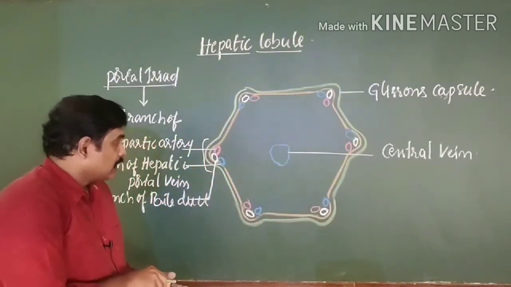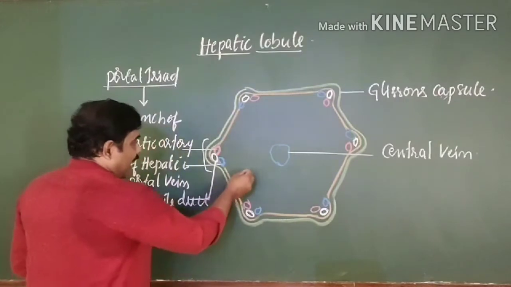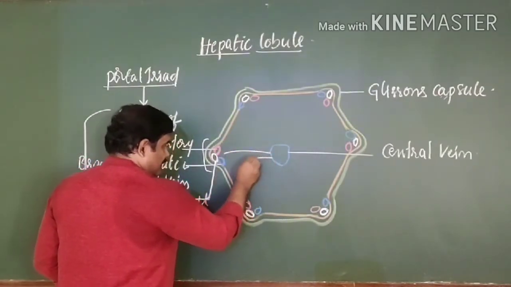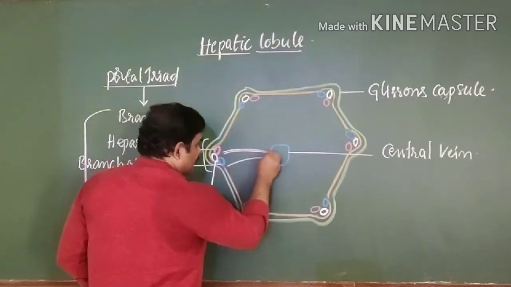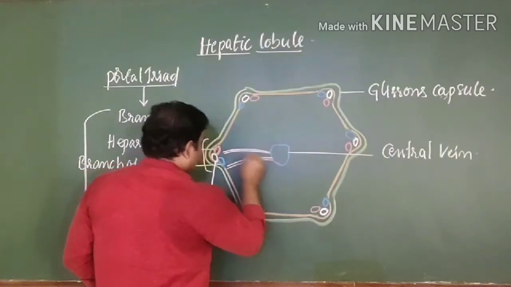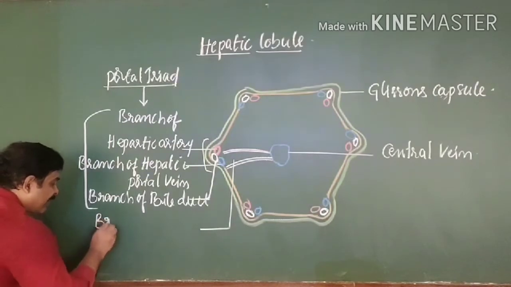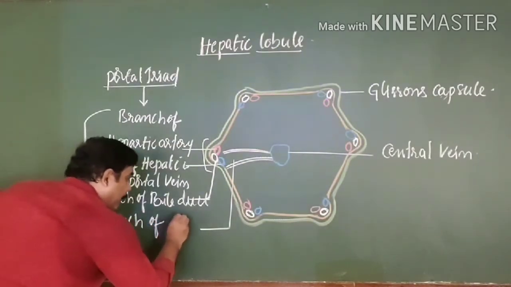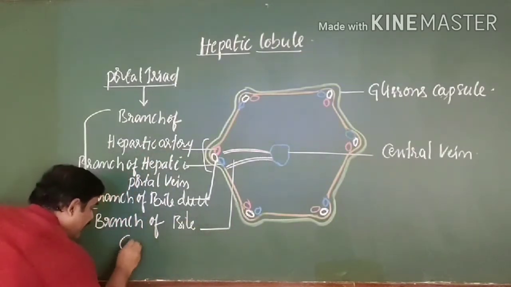So when you see this one, it has got a duct. The duct is present here, and this is the branch of bile canaliculi.